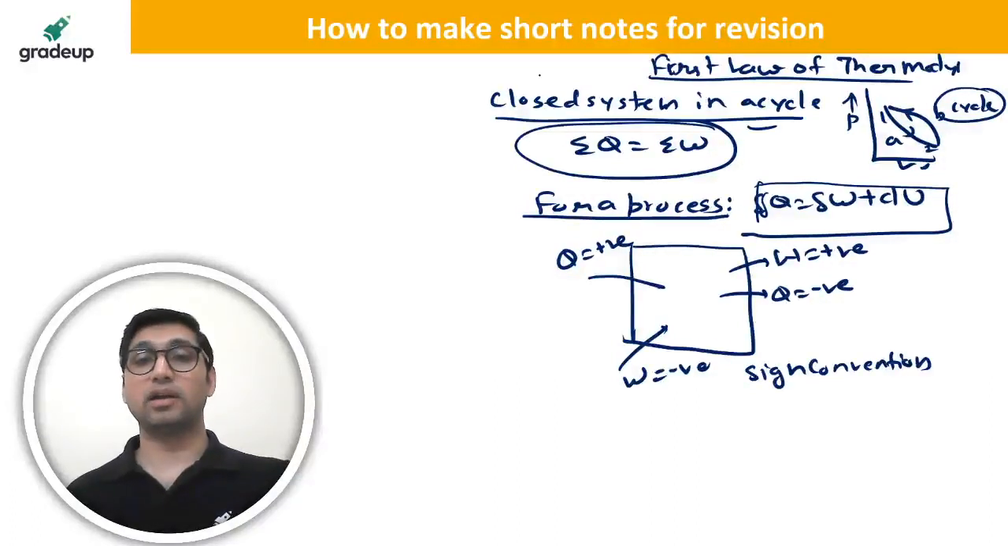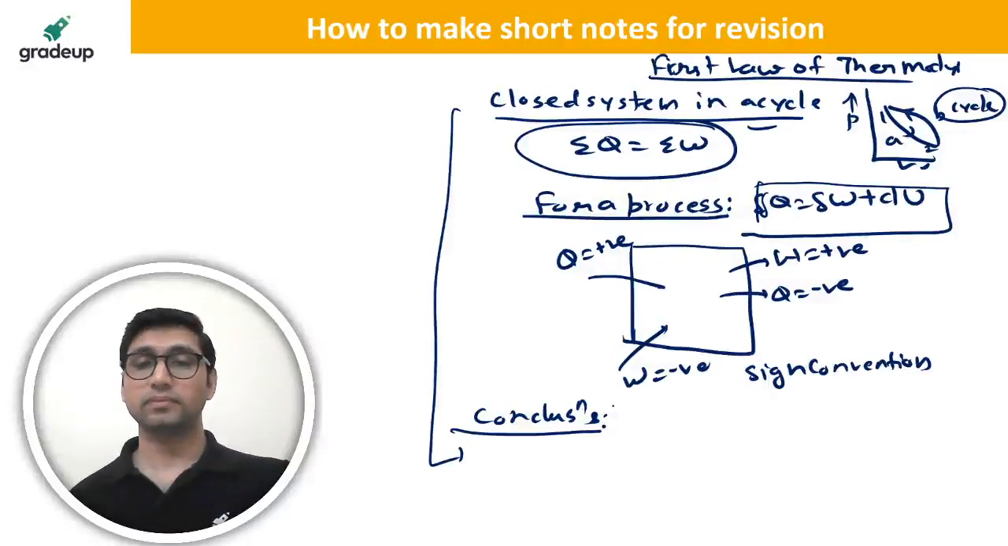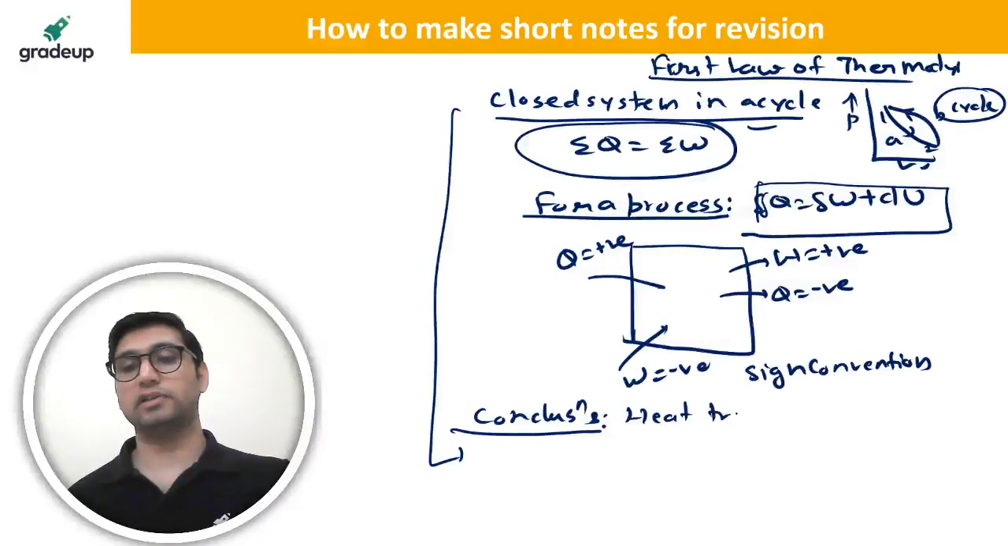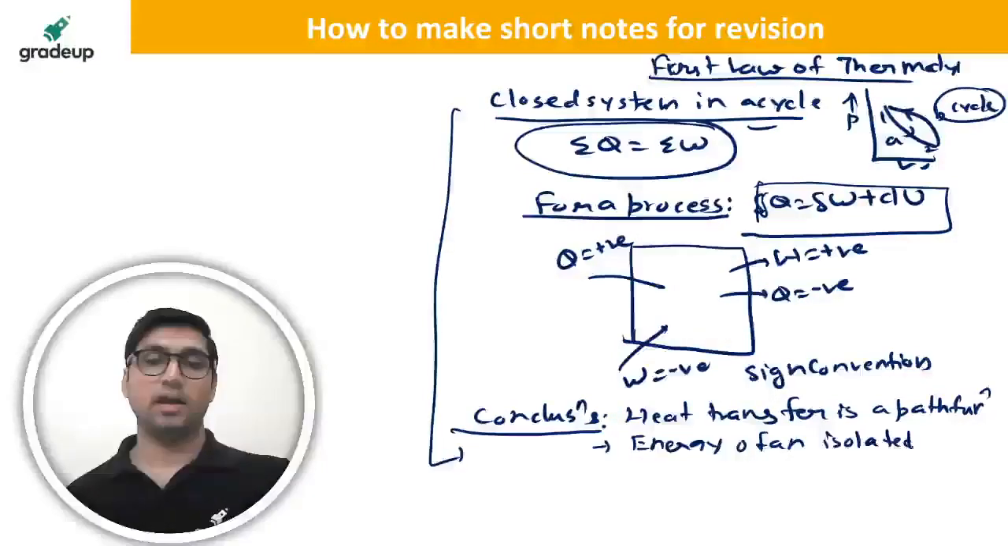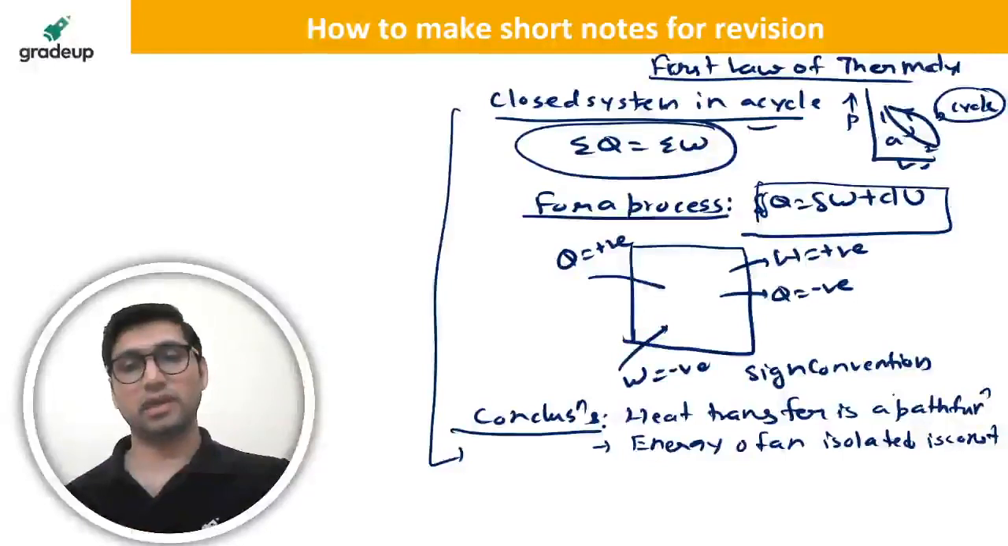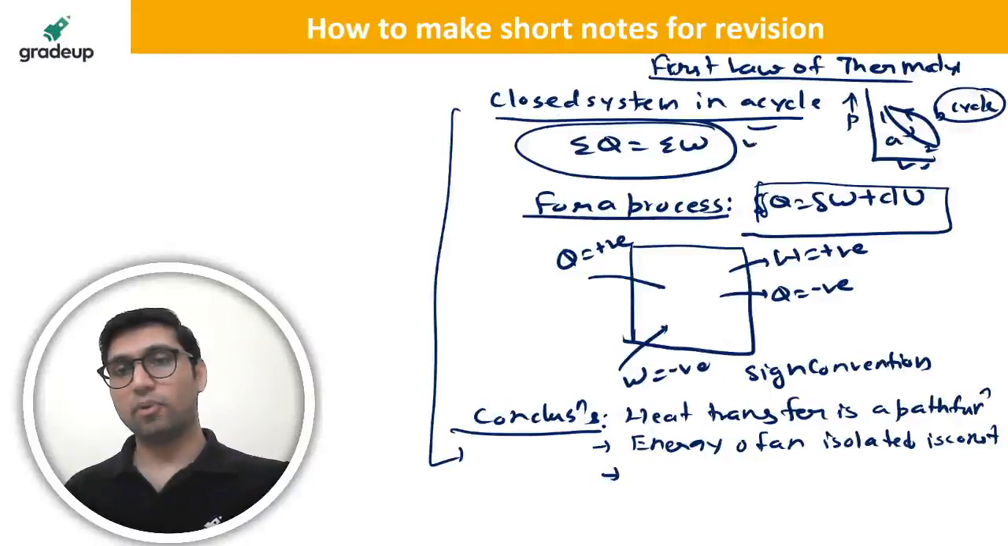There are some important conclusions of the first law, which you have to write. The first conclusion is heat transfer is a path function, like work is a path function. Second point is the energy of an isolated system is constant. This is a one-mark question that can be asked in the exam. I am telling you how to make short notes for different types of exams, not just for GATE or ESE. In some exams these points are asked. And last is PMM1 is not possible.